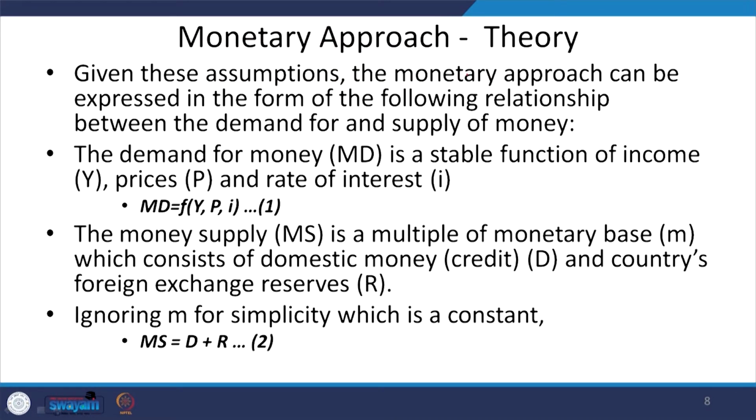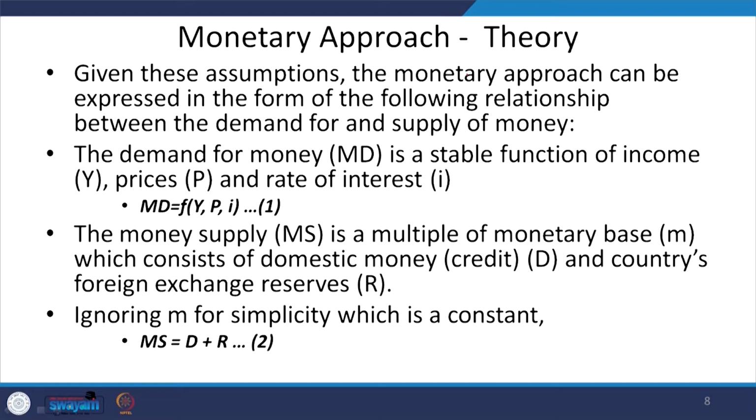Okay. So, now what is the theory that needs to be discussed in simple terms? Given all those assumptions, the monetary approach can be expressed in the form of the following relationship between the demand for and the supply of money. The monetary approach largely discusses the demand for money, and they say that demand for money is a stable function of income, price and interest rate.